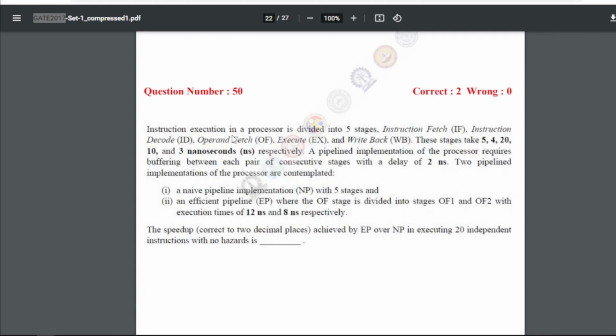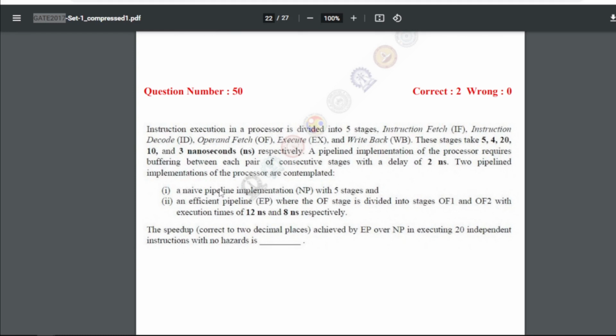50 is instruction execution in a processor is divided into 5 stages: instruction fetch IF, instruction decode ID, operand fetch OF, execute EX, and write back WB. These stages take 5, 4, 20, 10 and 3 nanoseconds respectively. A pipeline implementation of the processor requires buffering between each pair of consecutive stages with a delay of 2 nanoseconds.